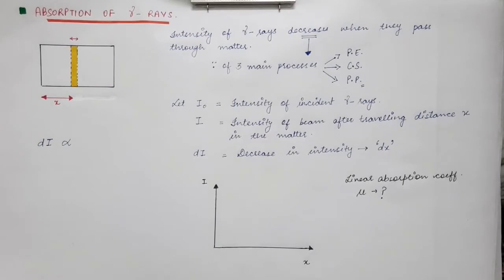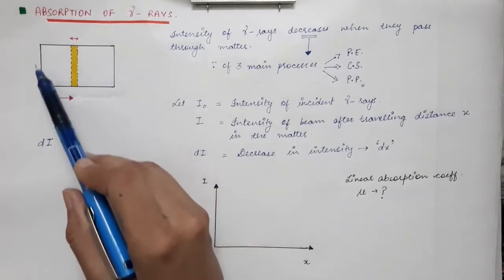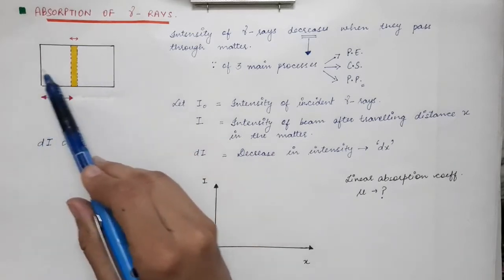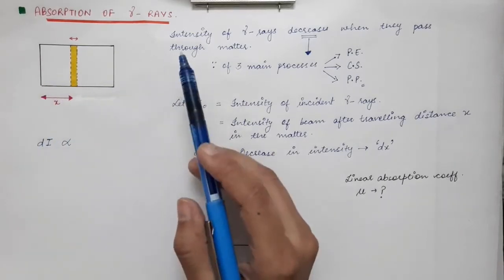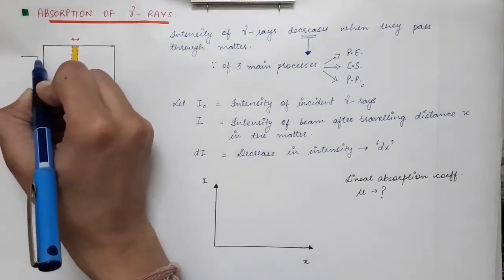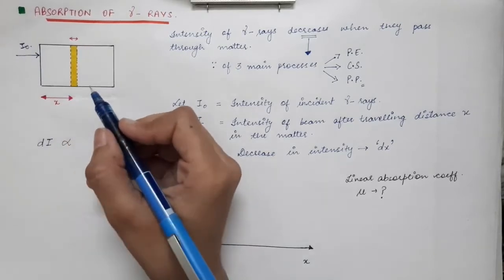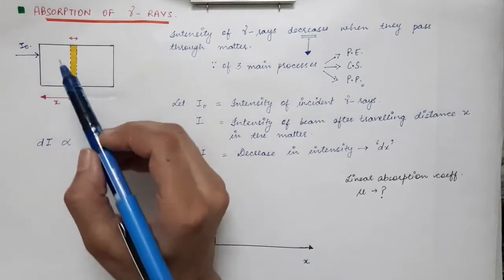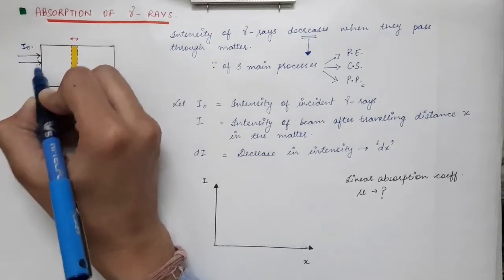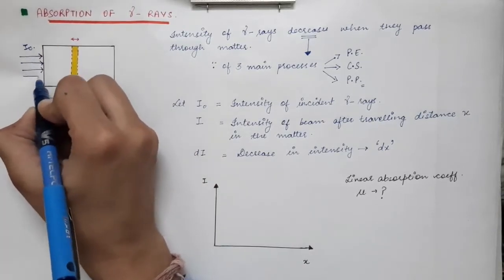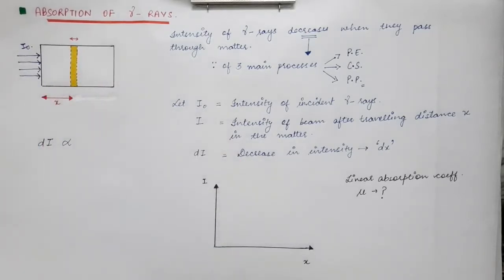So now we are going to derive the formula of intensity, that is, how the intensity of the gamma rays decreases, how the gamma rays get attenuated inside the matter. Let's consider a block of some material in which the gamma rays are traveling, and let's say I0 is the intensity of the incident beam. There will be a large number of gamma photons traveling inside this block.